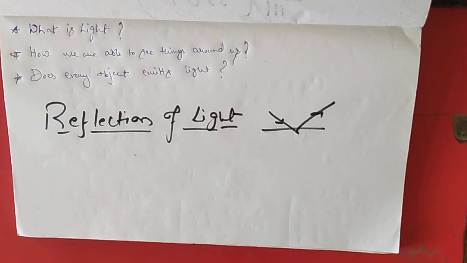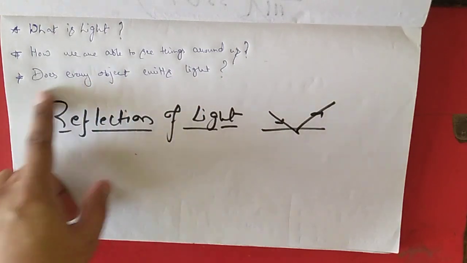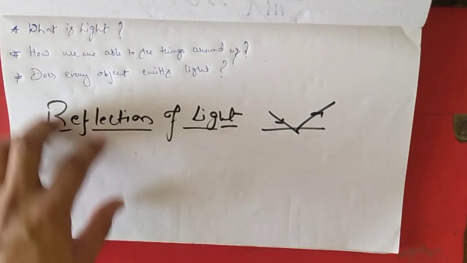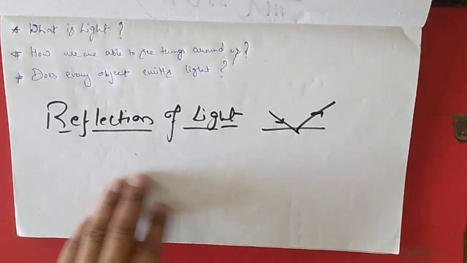Second, out of the things which I have taken as examples, there are many things which emit their own light, like stars. A bulb emits its own light. But there are a few substances or objects which do not emit any kind of light, but we are able to see them, and there are some objects which emit their own light and we are able to see them. Is there any difference between the objects which emit light and which do not emit light? To understand all these things, we need to understand some phenomena related to light.